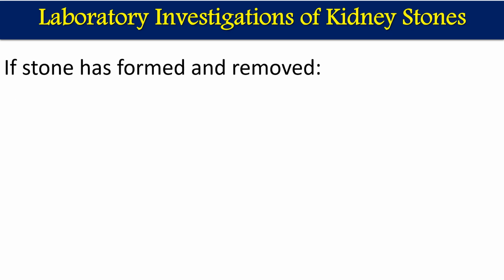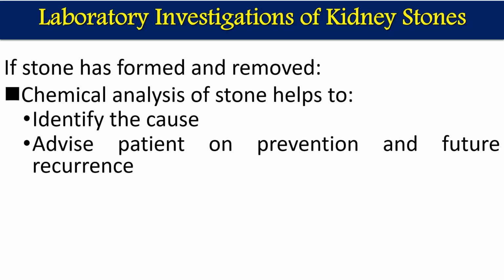If a stone has formed and been removed, the chemical analysis of the stone helps us identify the cause, because it shows which type of stone it is and why it is caused. So we will understand the etiology of the stone formation, and the patient will be advised on prevention in the future.